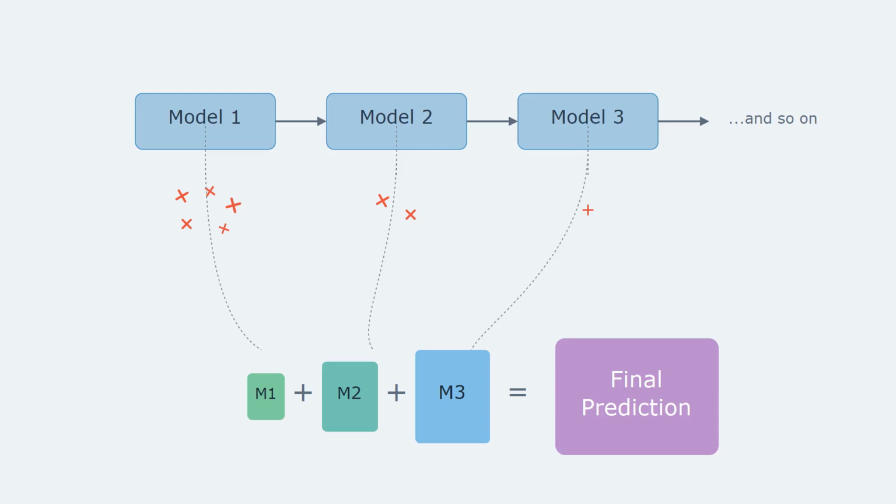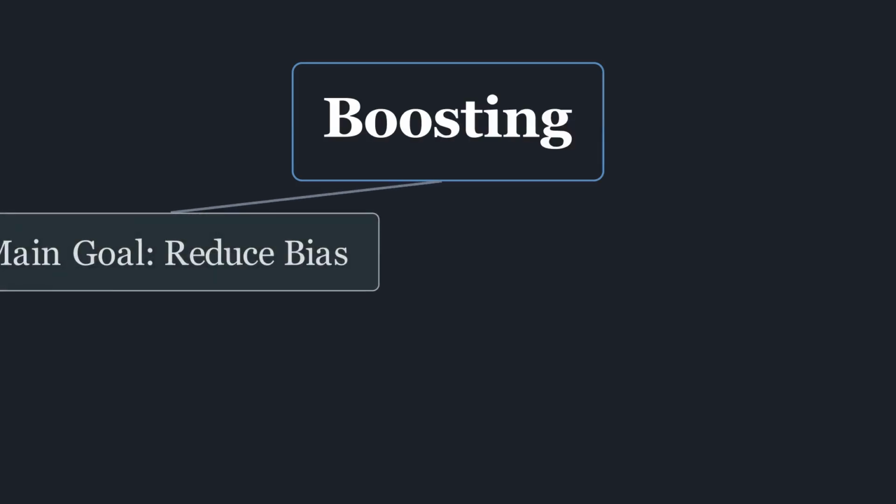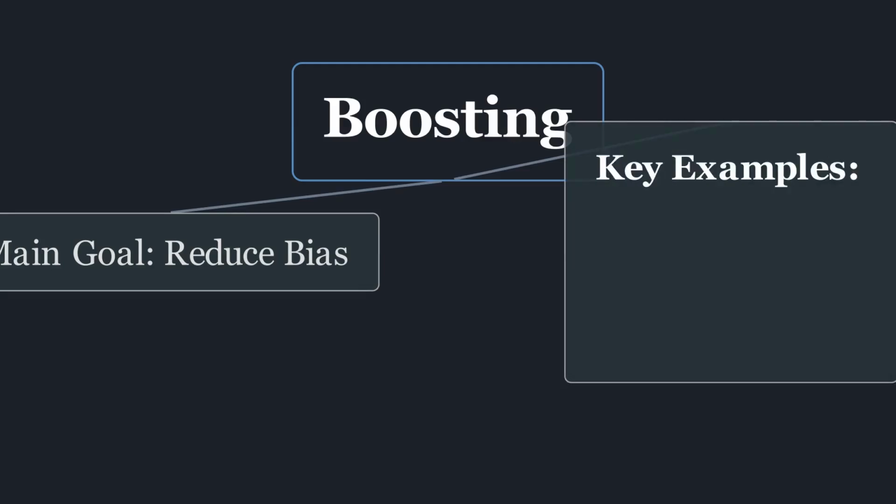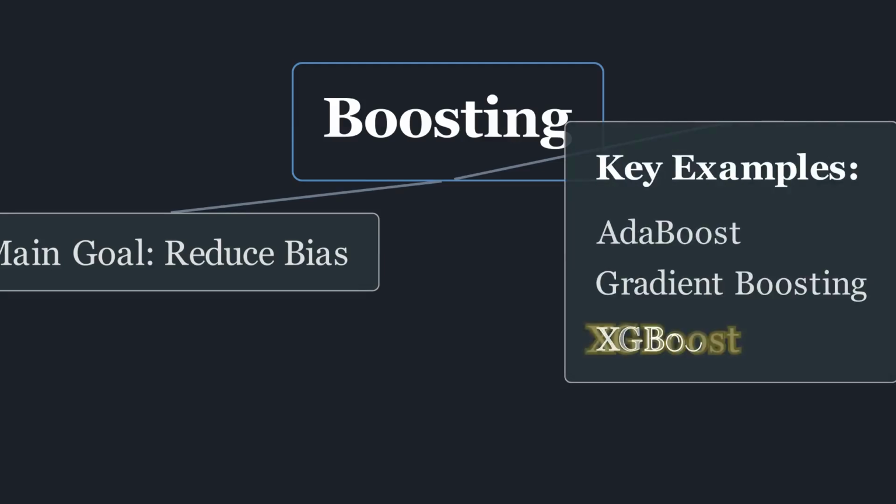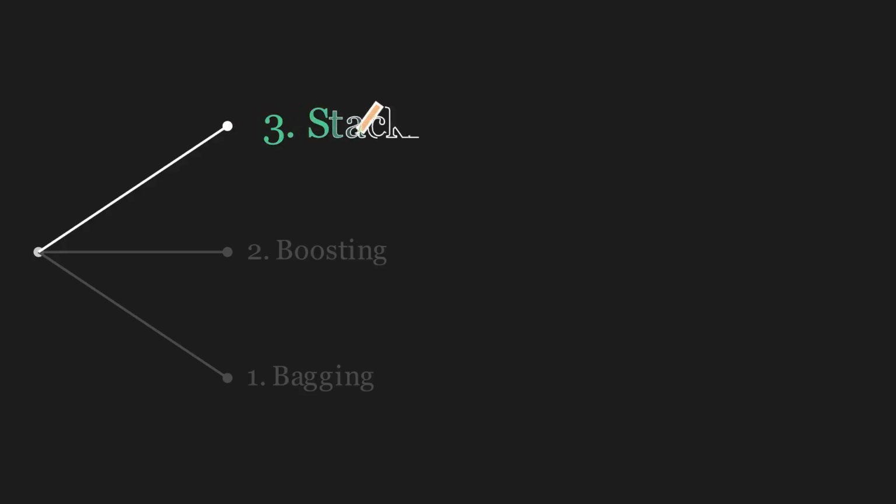The final prediction is a weighted sum of all the models' predictions. Boosting is extremely powerful for reducing bias and building highly accurate models. Famous examples include AdaBoost, gradient boosting machines, and XGBoost. Finally, there is stacking, or stacked generalization.